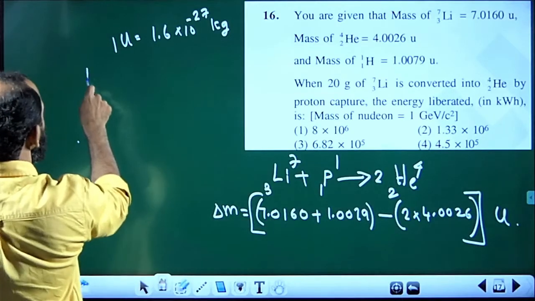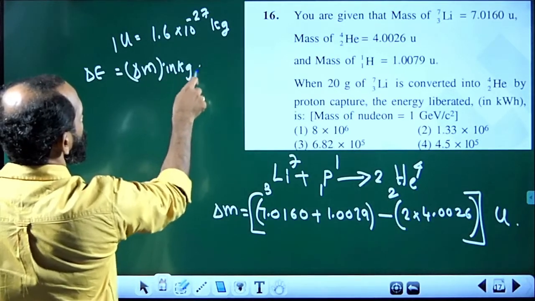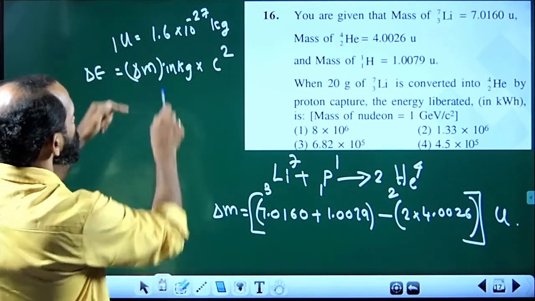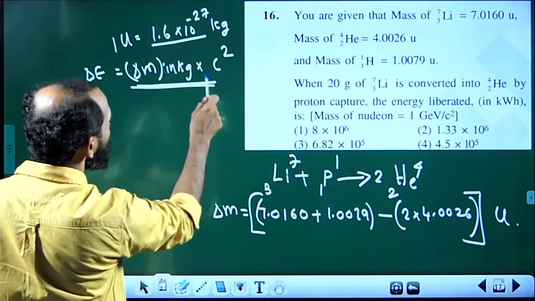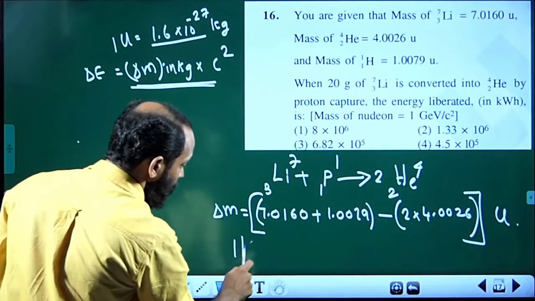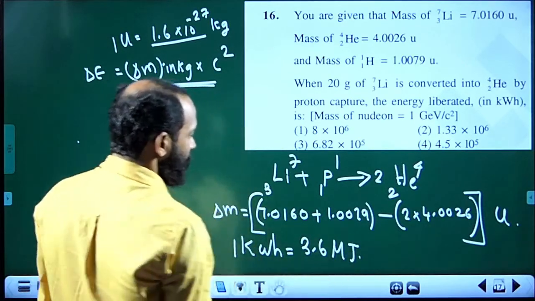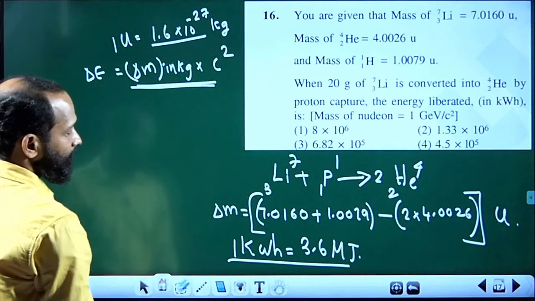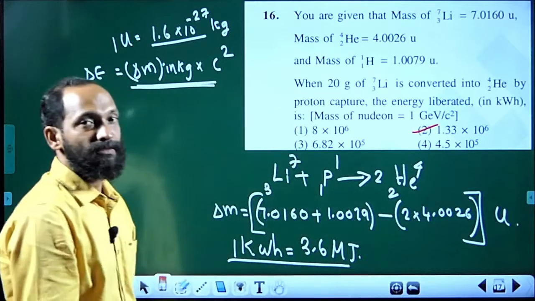Now what is the energy released? Energy released is equal to delta M in kilogram multiplied by c square. Delta M in kilogram is already there. When you multiply by 1.6 into 10 power minus 27, then you get the energy released in this process, and that energy released will be in joule. That joule can be converted into kilowatt hour because 1 kilowatt hour is equal to 3.6 megajoule. Using this conversion you can convert joule into kilowatt hour, and you get the answer as 1.33 into 10 power 6.